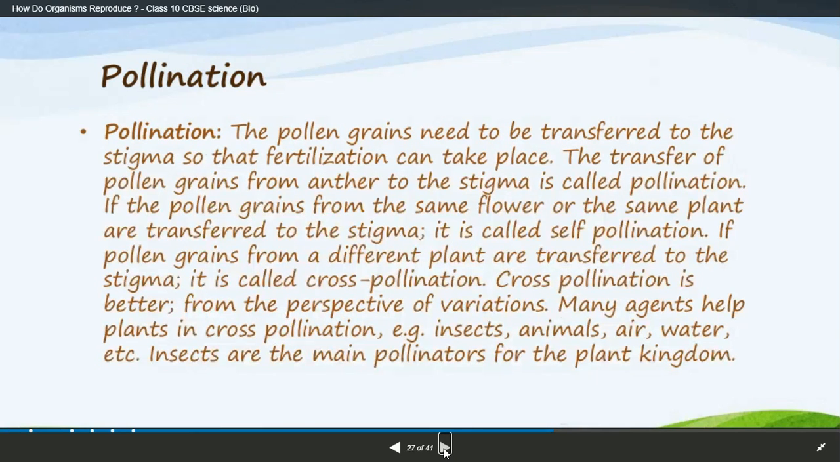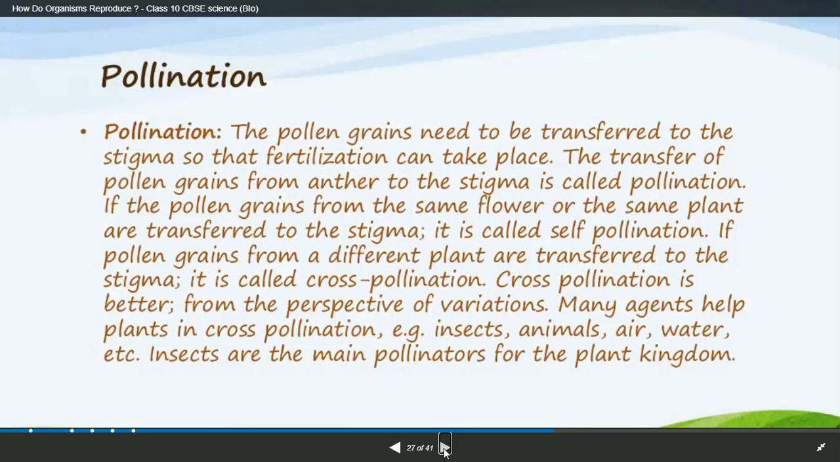Now coming to the next topic. Pollination is a particular term which we use for reproduction in flowering plants. When the pollen grains are transferred to the stigma, fertilization can take place. The transfer of pollen grains from the anther to the stigma is called pollination.